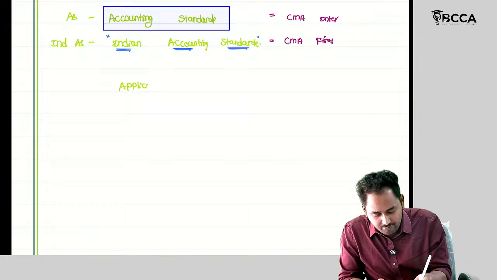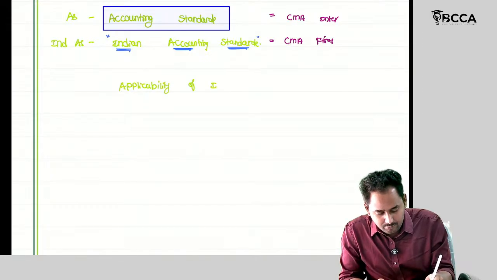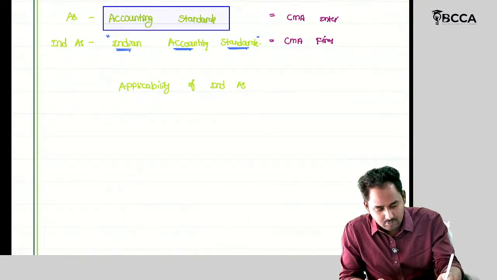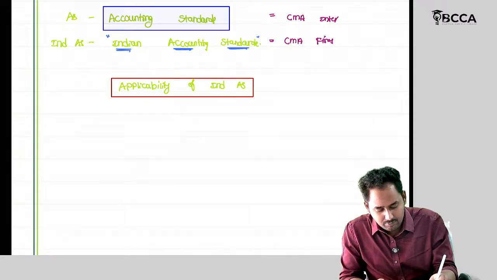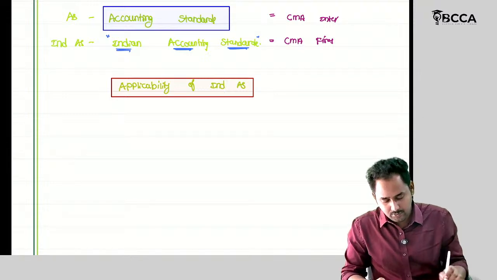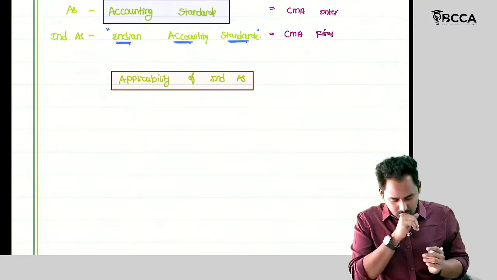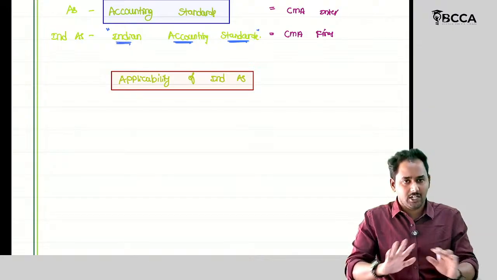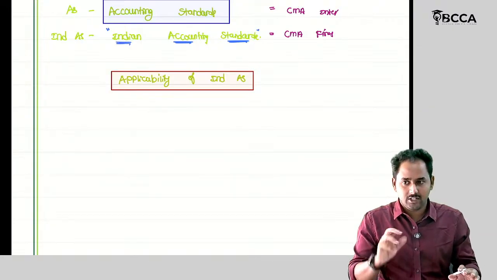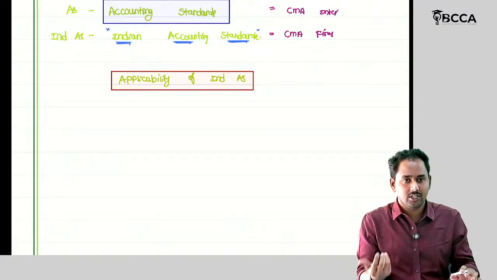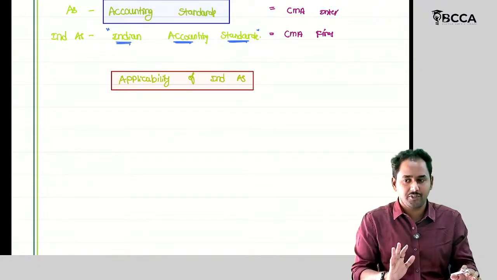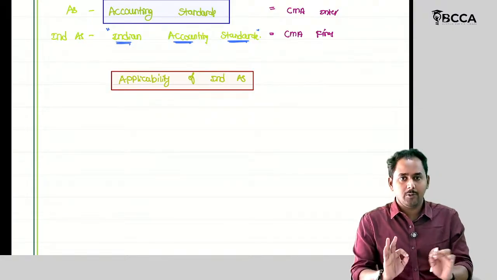Applicability of Ind AS. Okay. So in this applicability, I'm talking about the current applicability. Okay. So of course initially the net worth limits were 500 crores, and then it has been changed to 250 crores.